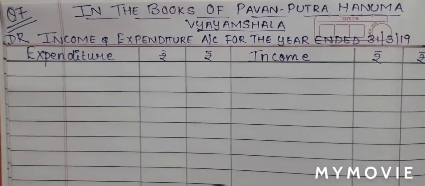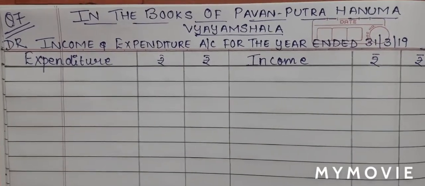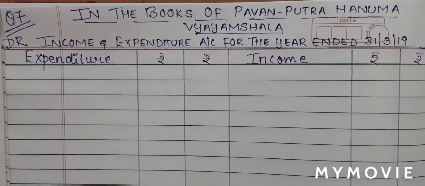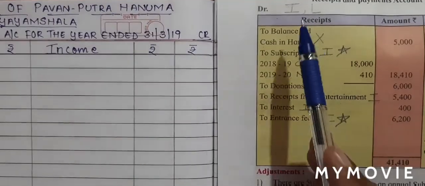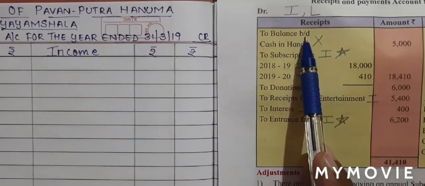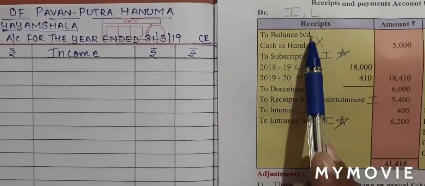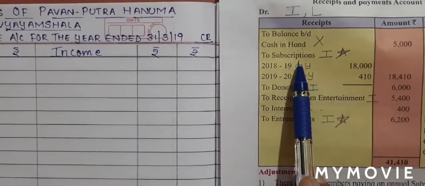Remember, students, the ones which are marked star will be written in the inner column and the ones without the star will be written in the outer column. Let's begin from the receipt side. First one, we have to balance brought down. This is my opening balance. We do not consider this. Next, we have subscription.